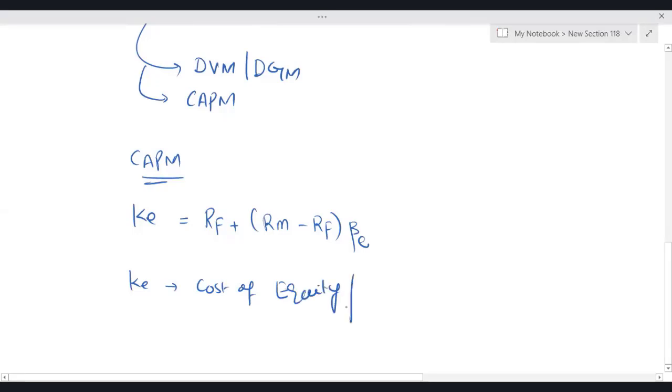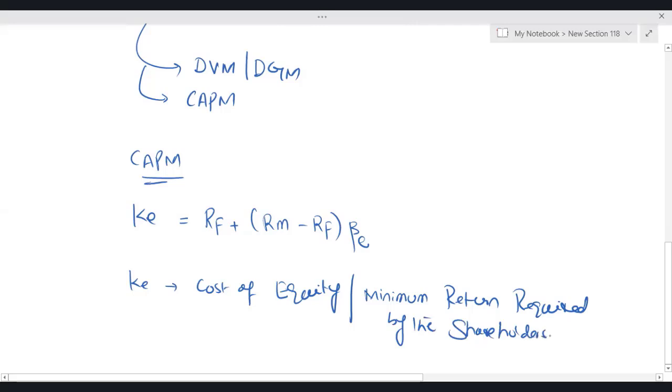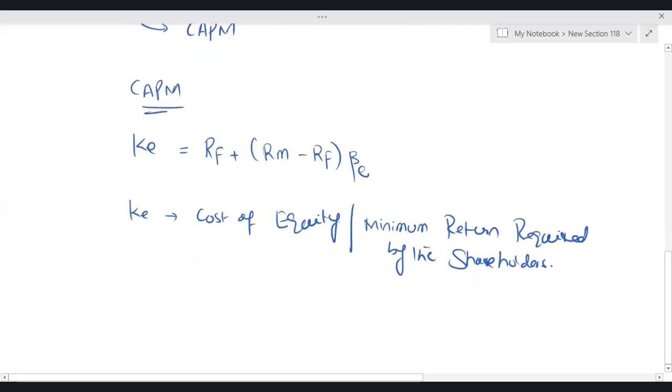Now, you need to know one thing. The same thing which is cost for one party is going to be a return for another party. Means if I talk about shareholder, the same thing becomes a minimum return required by the shareholders. So KE is actually a minimum return required by the shareholders. So KE, cost of equity. Another interpretation is minimum return required by the equity holders.